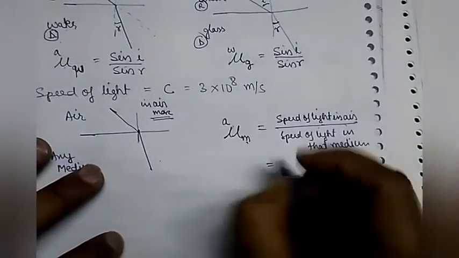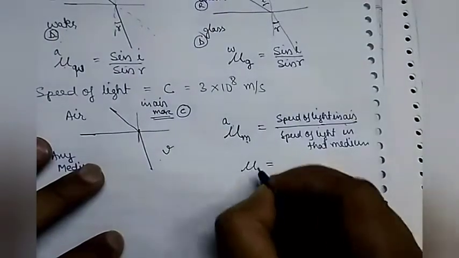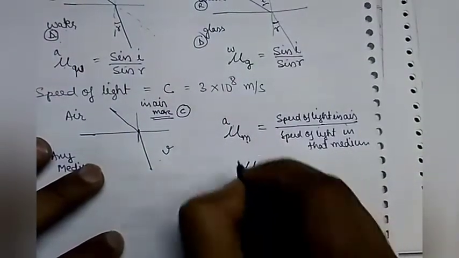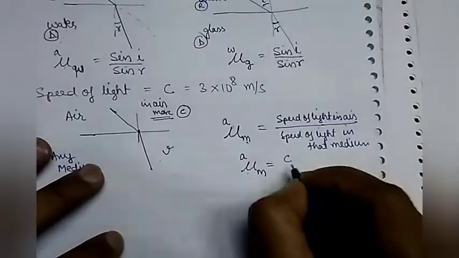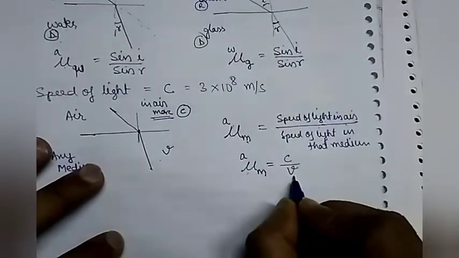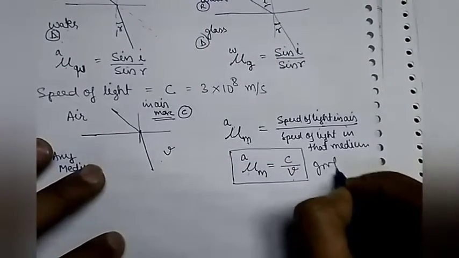Let this be c, that is maximum, let this be v. So refractive index of any medium with respect to air can also be expressed in terms of speed of light, that is c by v, speed of light in that particular medium. So this is also an expression.